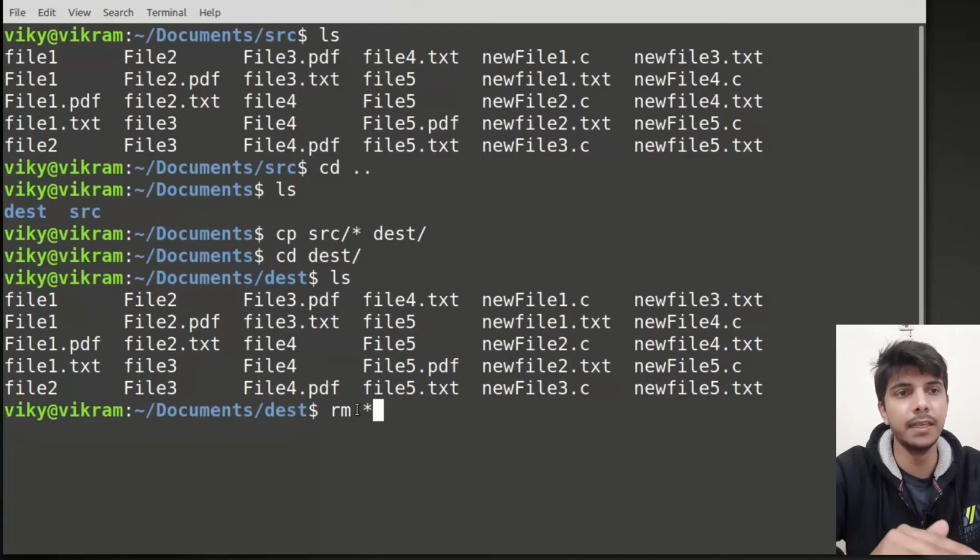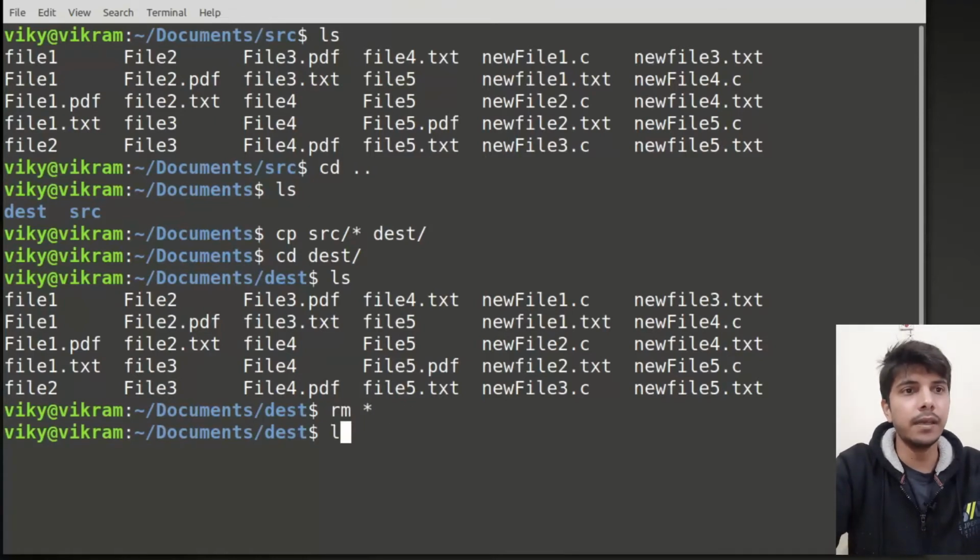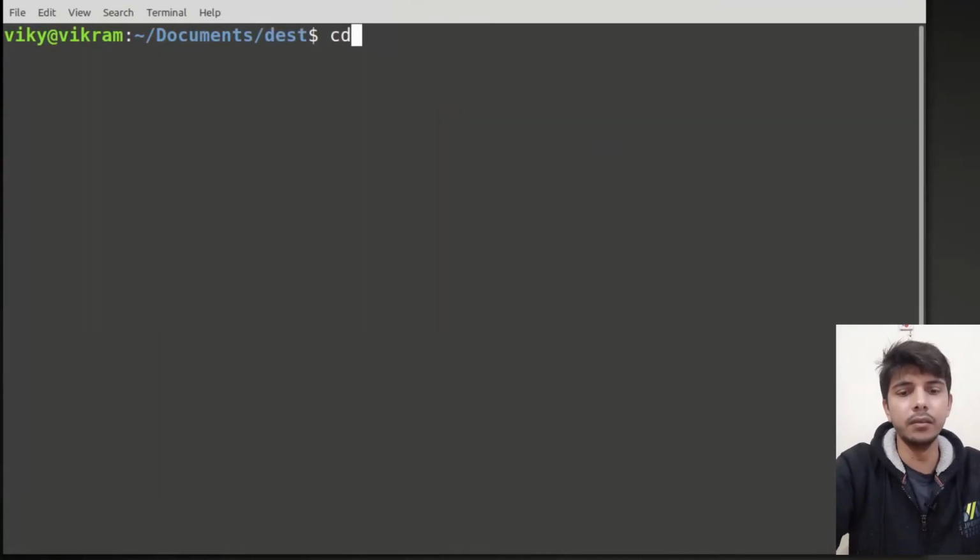All kinds of operations, whether removing, copying, moving, or listing the files, or even in future videos when we talk about the find command or sed command or other important commands, these expressions are always used with any related command. So remember that. If you see, all the files have been removed by this command. Asterisk means everything. So I'll clear it and again go to the source.